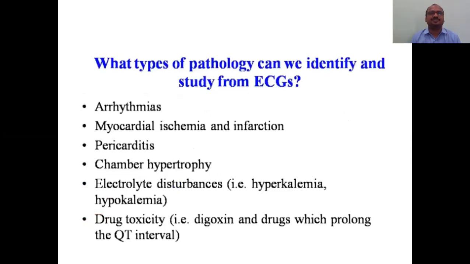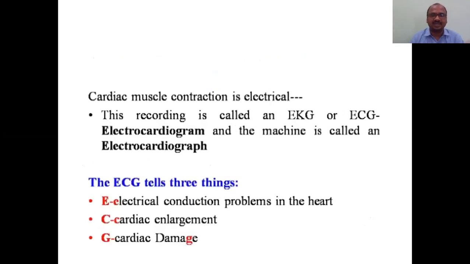And these are the types of various pathologies that can be identified and studied from the ECG: arrhythmias, myocardial ischemia, infarction, like that, all these. That information we can get from the ECG. I have already explained this slide.